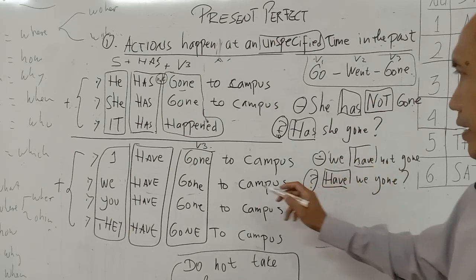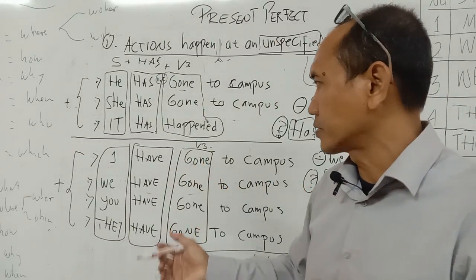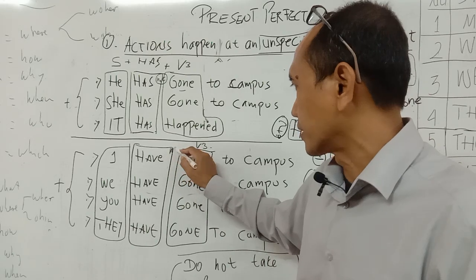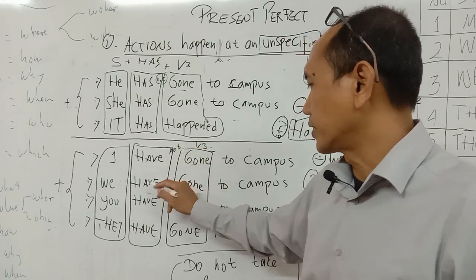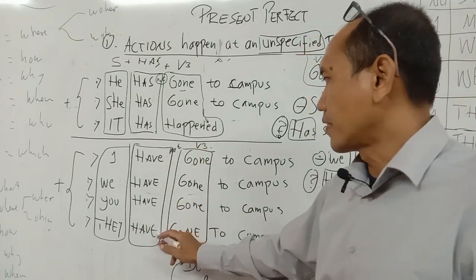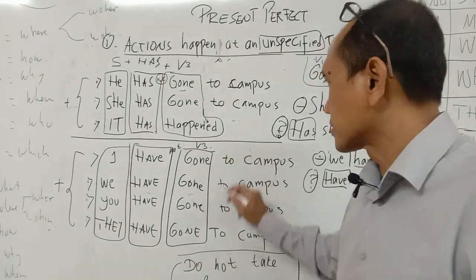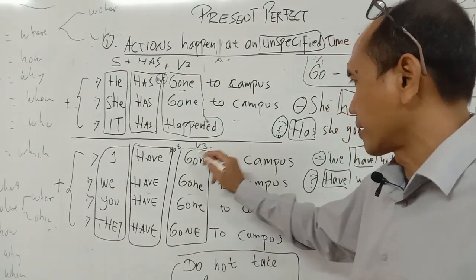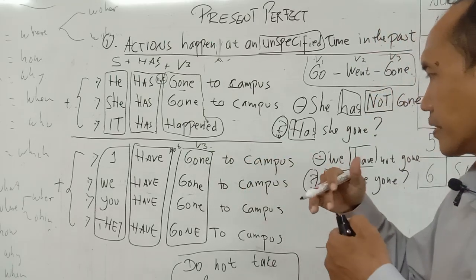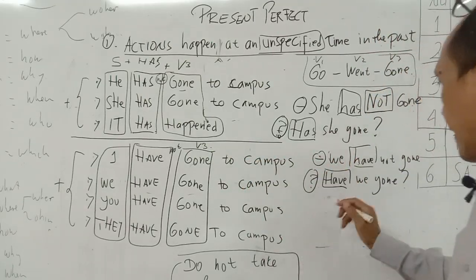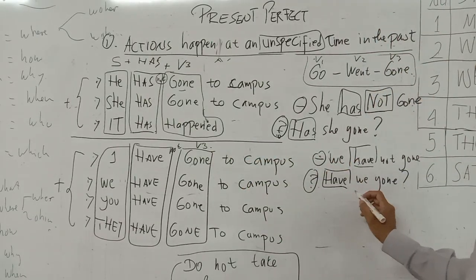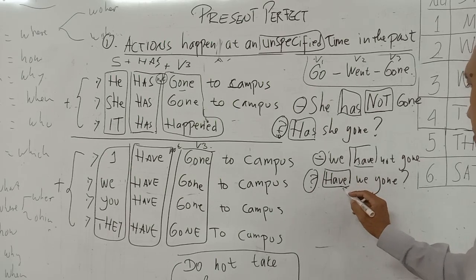When we want to use the negative sentences, just put not here. I have not. We have not. You have not. They have not. And the verbs are still the same. Use the third verb, verb 3. And the interrogative sentence, put have in front of the sentence.